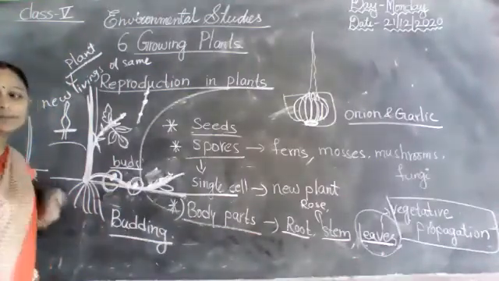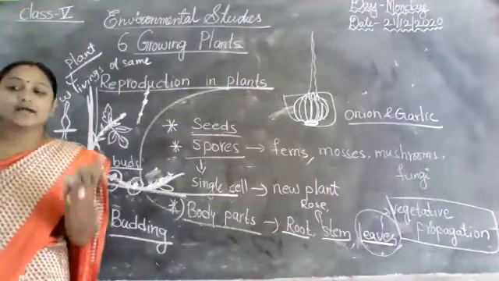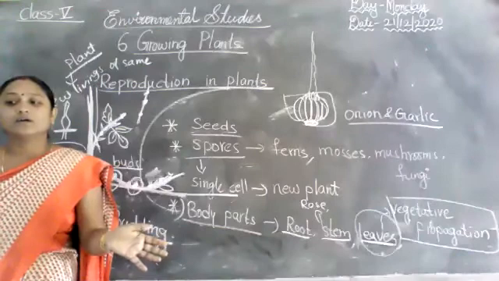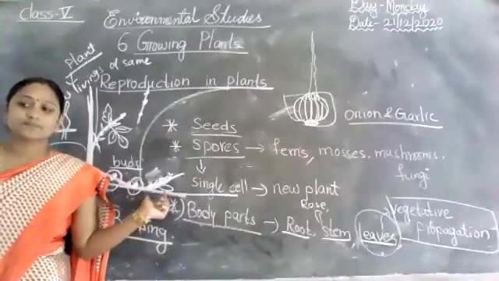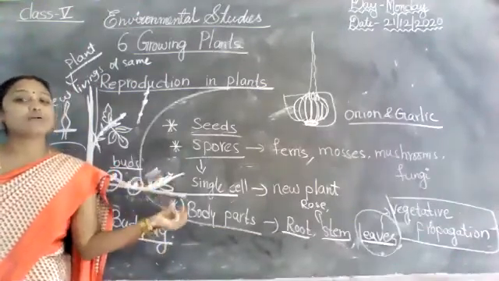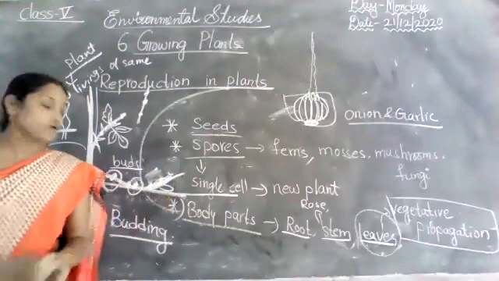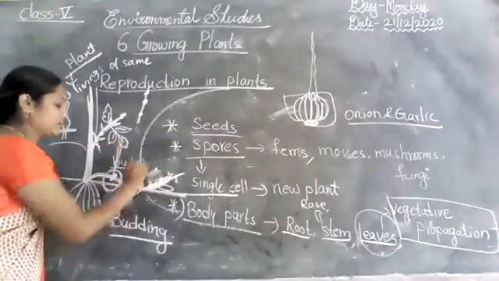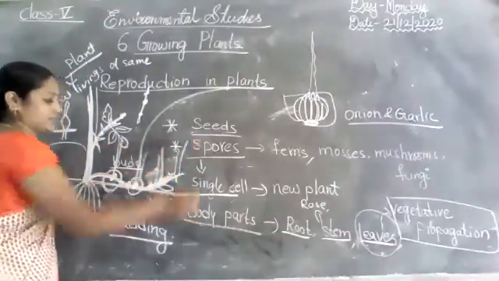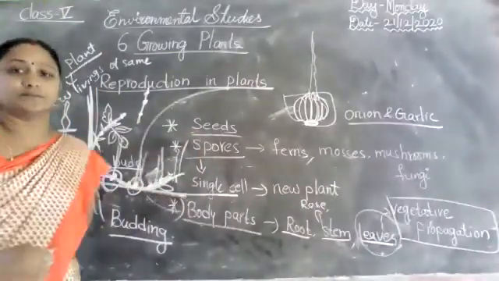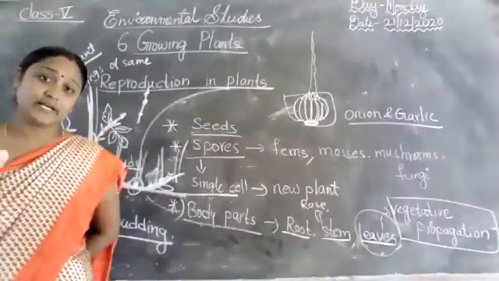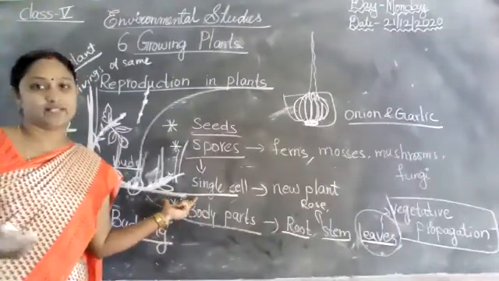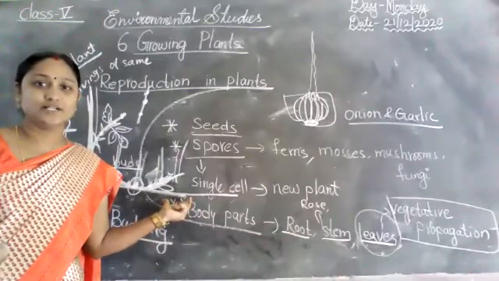For example, here bud, here bud, here bud, here bud. So again new plant, new plant, new plant. Like this, many plants grow there. Where there is a bud, they grow new plants. Did you understand, children?